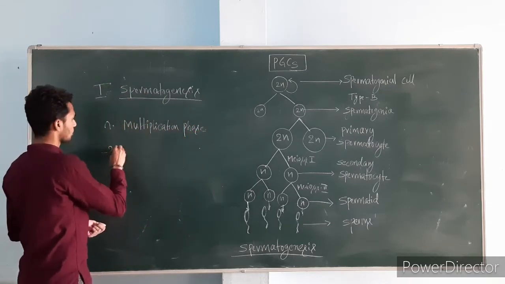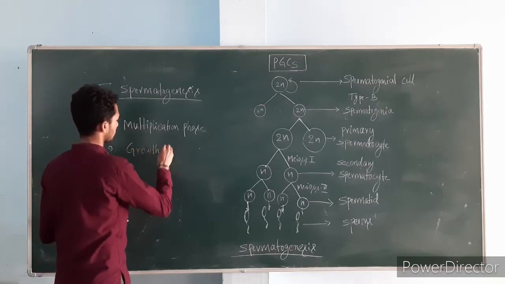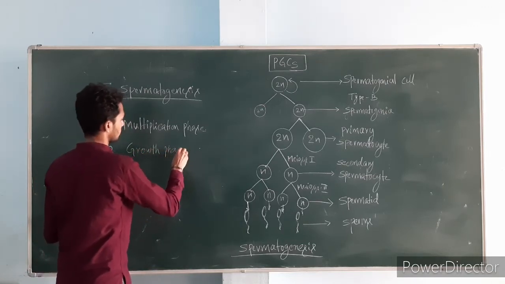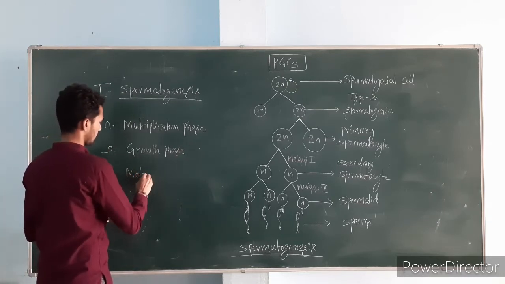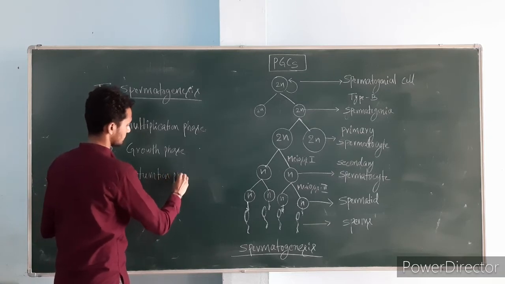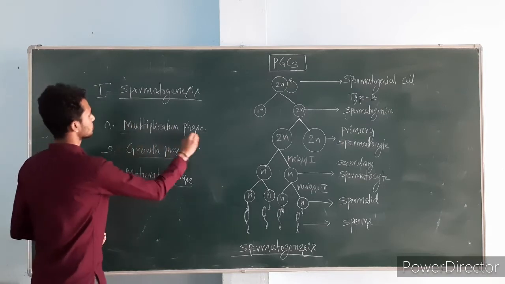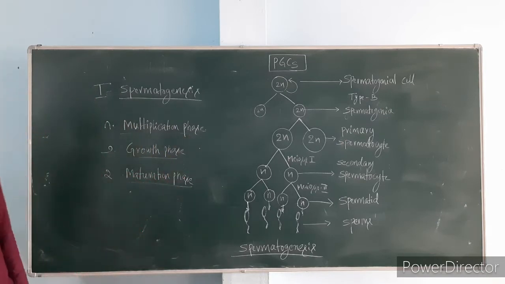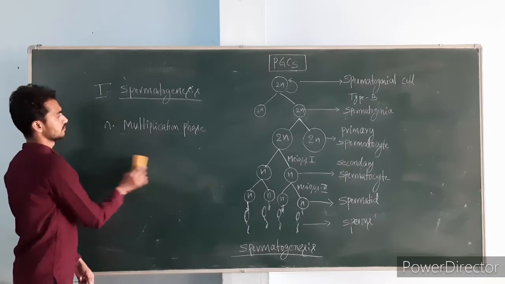Second one, growth phase. And third one, maturation phase. Let's discuss one by one. First, the multiplication phase.